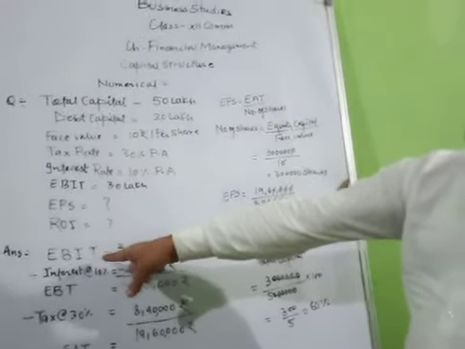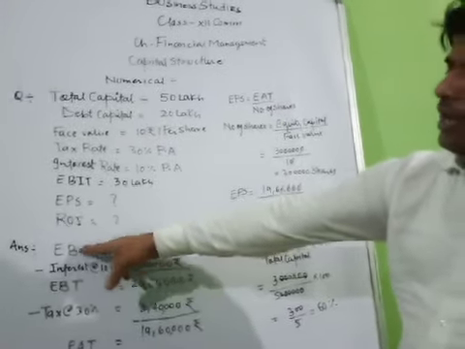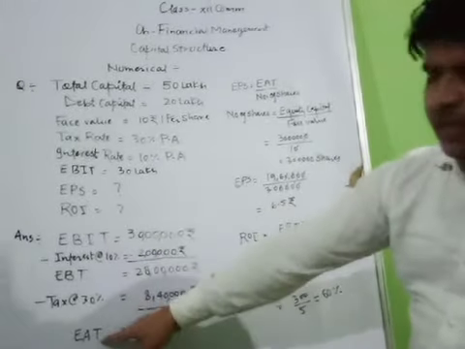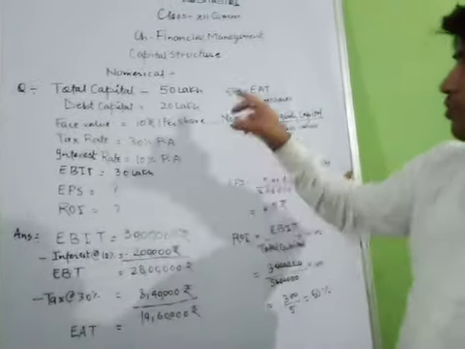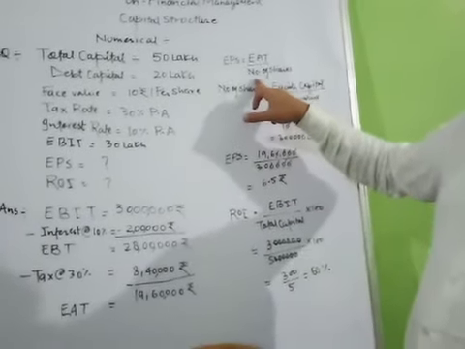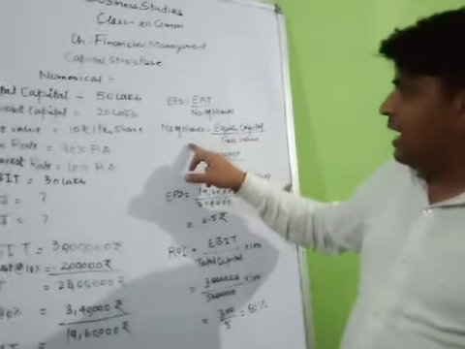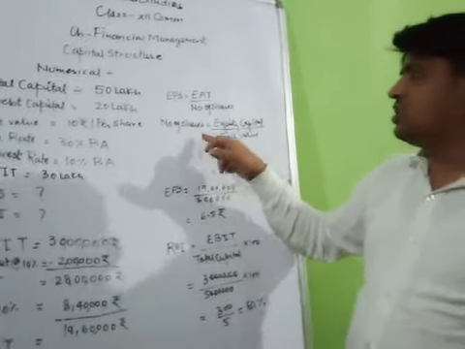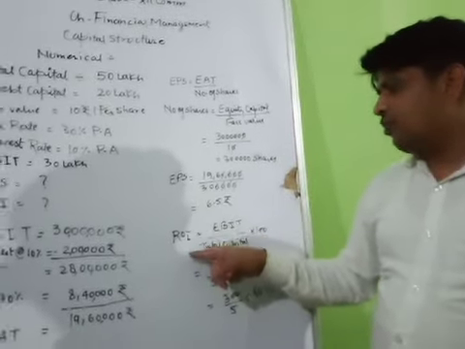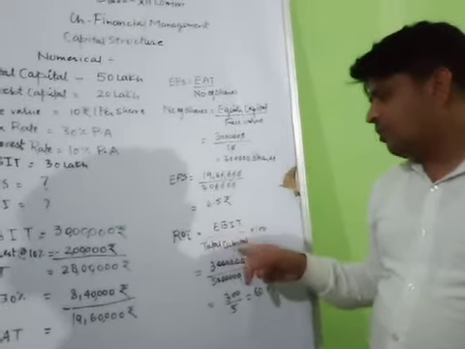From the EBIT, at first we have to remove I, then we have to remove T, then it will become EAT, earning after tax. And the formulas, you have to learn these formulas. The first formula to calculate the EPS is this one. The second formula to calculate the number of shares is this one. And the third formula is to calculate the ROI. The formula is this one.